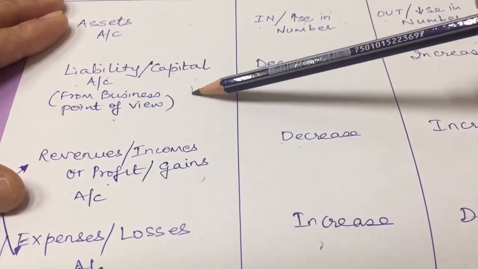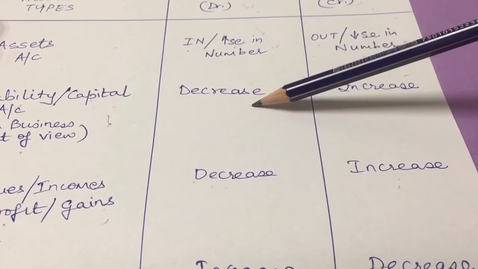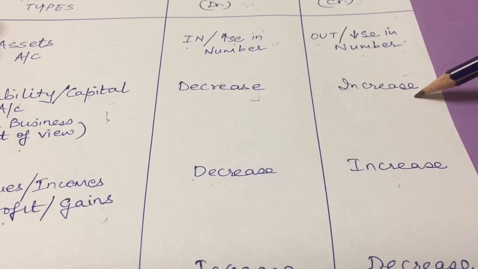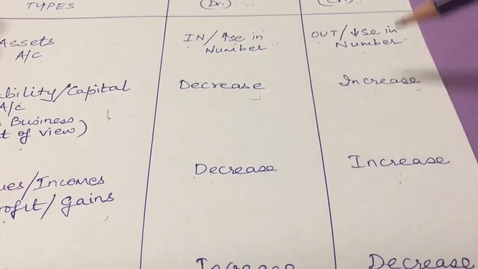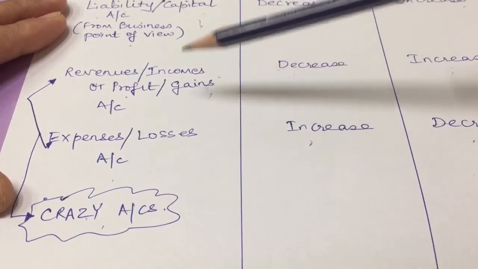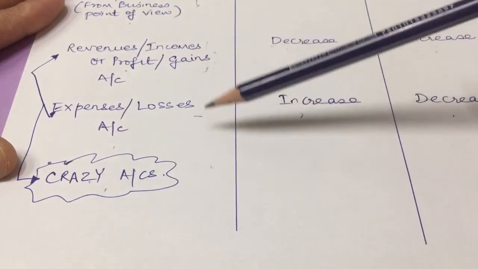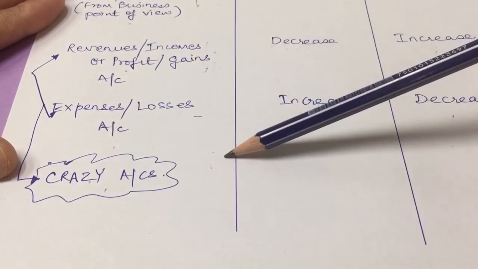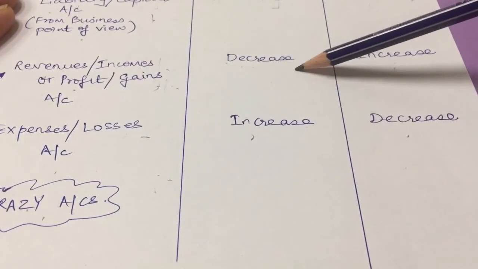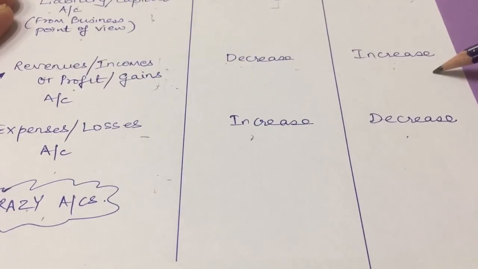For liability and capital account, for both the cases, I will be dancing when there is a decrease in my liability. I will be crying when there is an increase in my liability. Revenues, incomes, profits or gains, expenses or losses accounts, they all are part of nominal account. So for the nominal account, it just goes the opposite. So for the revenues and incomes, I will be dancing when there is a decrease. I will be crying when there is an increase.